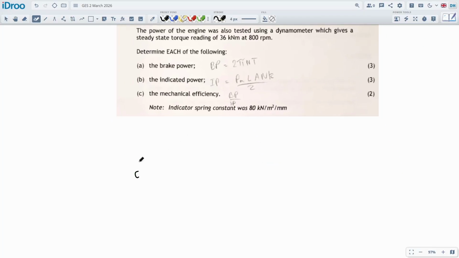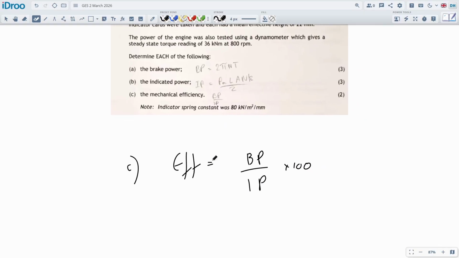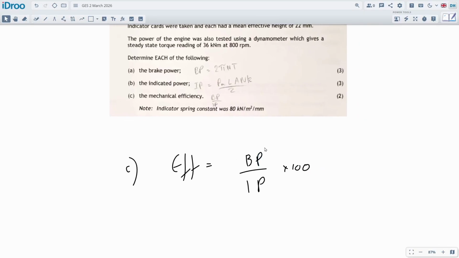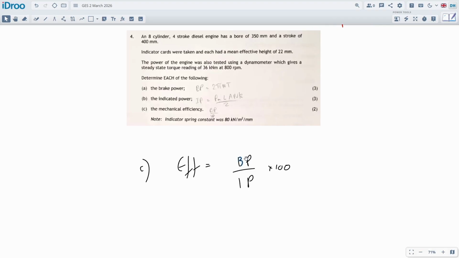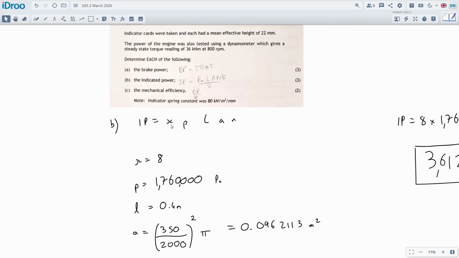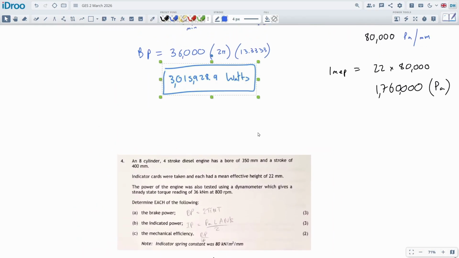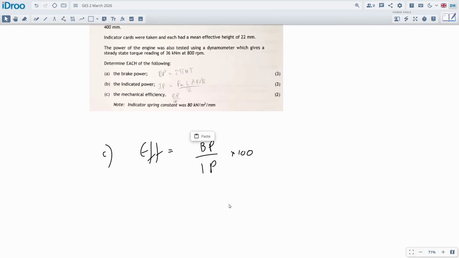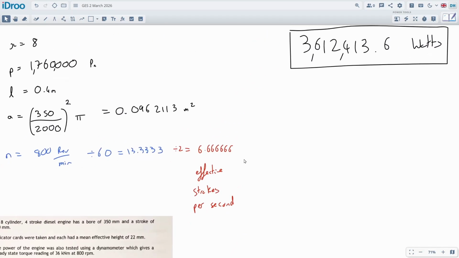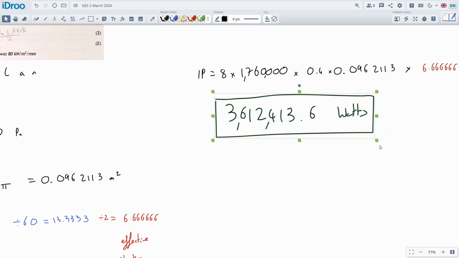efficiency calculation, efficiency is going to be the brake power divided by indicated power times by 100, depending on which kind of efficiency you're doing. This should be the actual divided by theoretical. Sometimes it will be theoretical divided by actual, depending on if you're giving or taking, I suppose. So BP is this 3 million. Oops. IP is the 3.6 million.